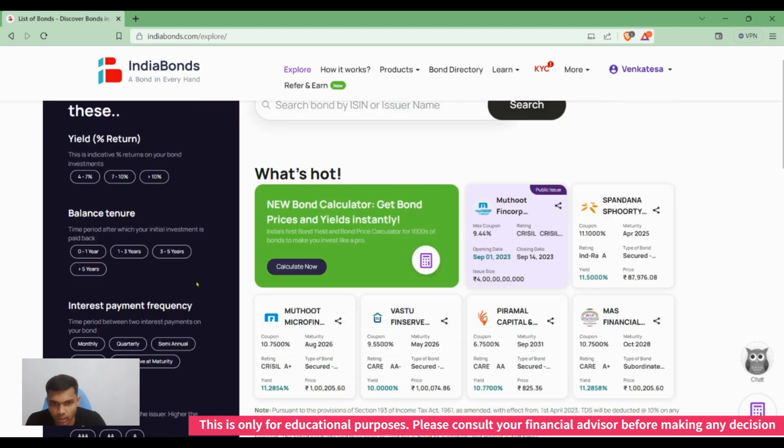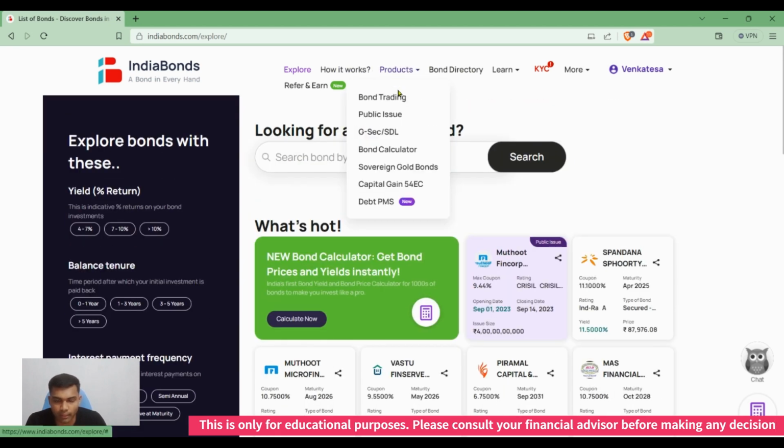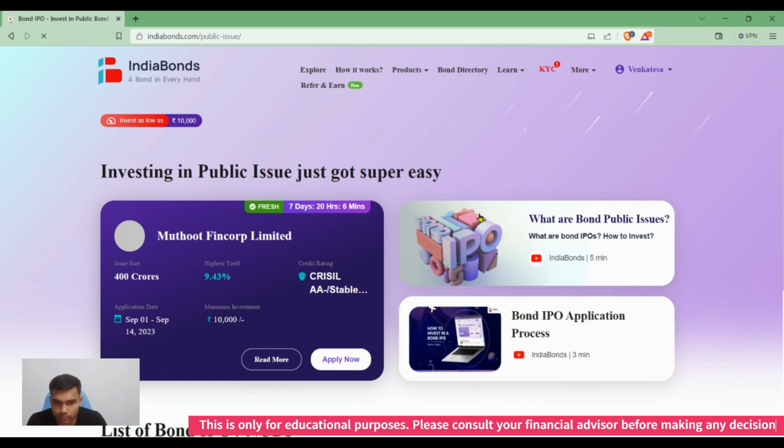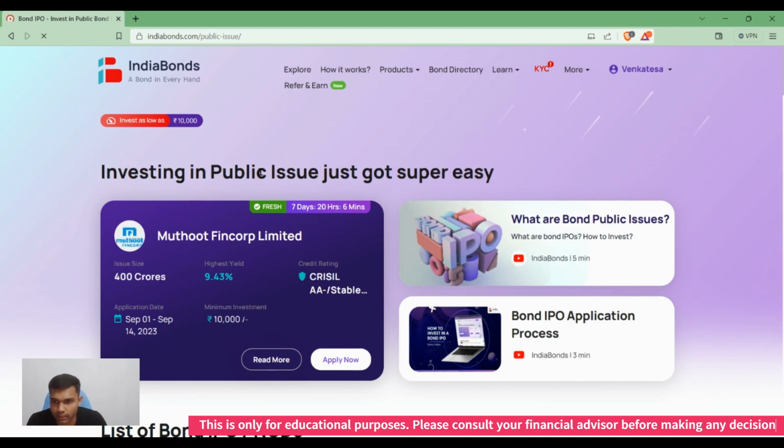Now let us see a public issue of a bond. In this product I'm clicking public issue. A public issue is nothing but the new offerings, the bonds that are arriving in the fresh issue market. Now we see Muthoot FinCorp Limited is issuing a bond for 400 crores, at the highest yield of 9.43, and I'm clicking here for read more.